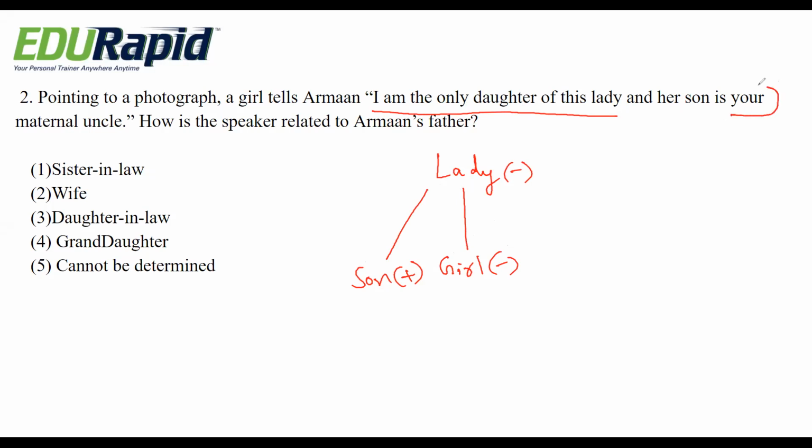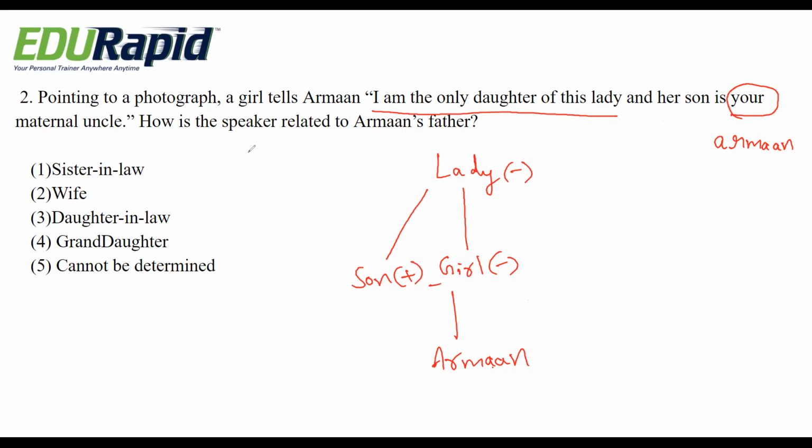Your means Arman. That son is Arman's maternal uncle. That means Arman is that girl child. See here, that means Arman is maternal uncle to that son.